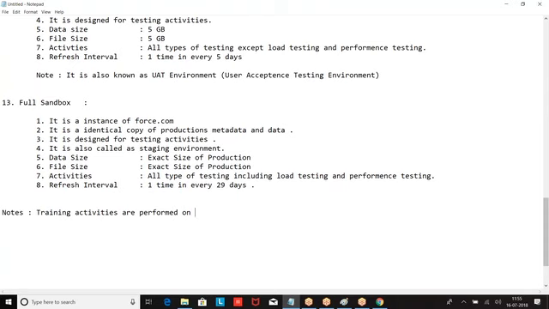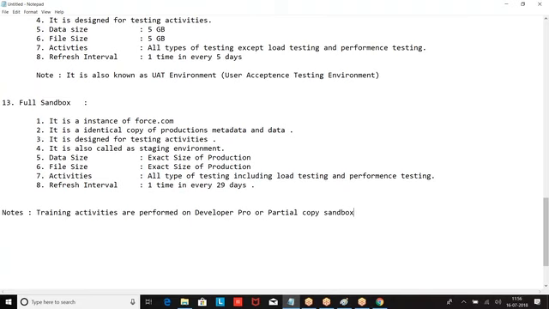Training activities are performed on developer pro or partial copy sandbox. I hope you are good with this.